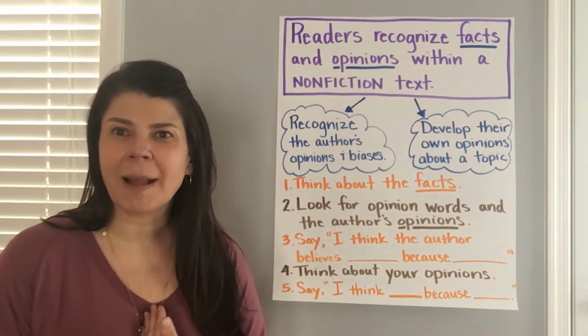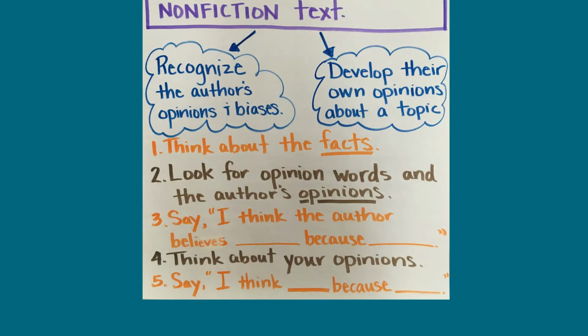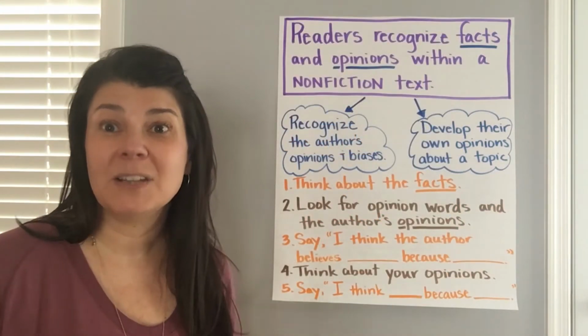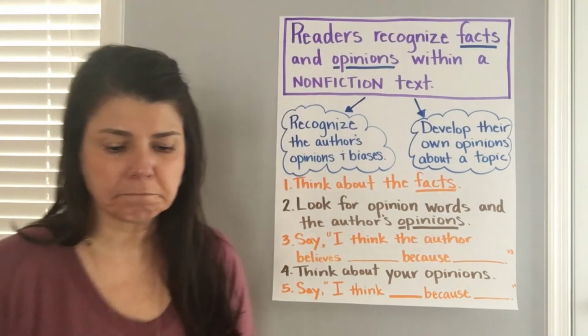Then I thought about my own opinions about the text, and I came up with another sentence frame. I think blank because blank. I might agree with the author. I might disagree with the author. Okay? So let me show you how I did this.